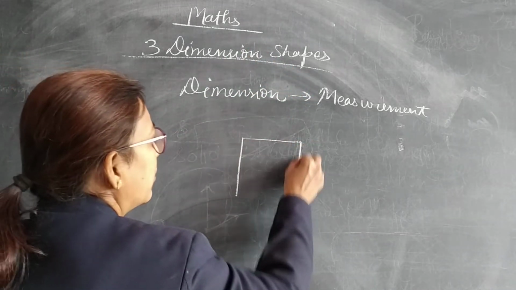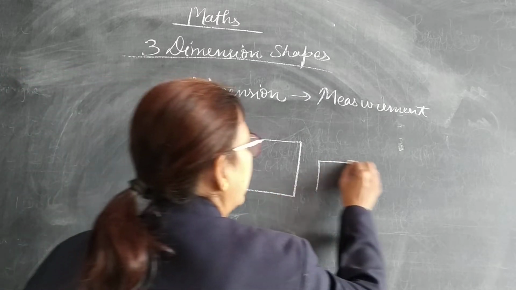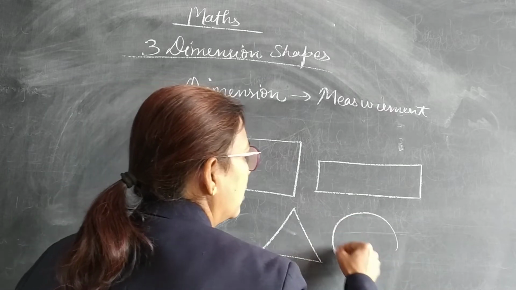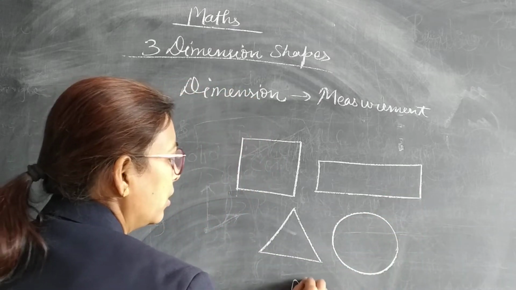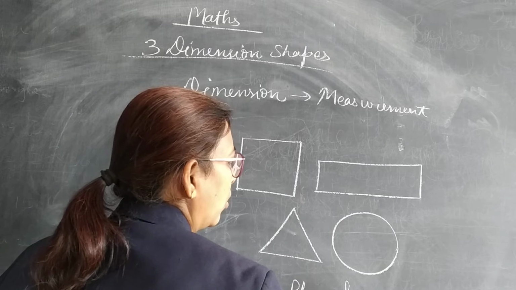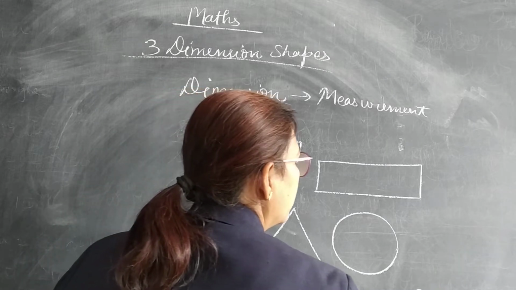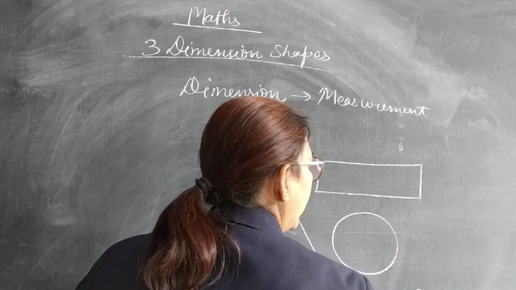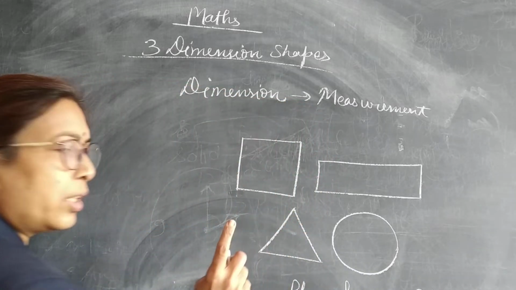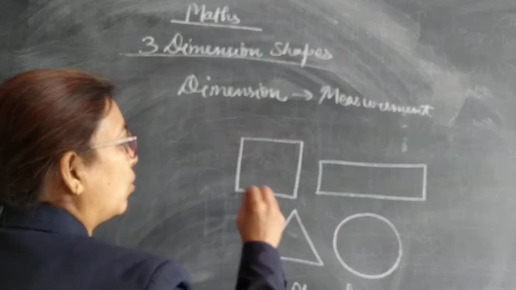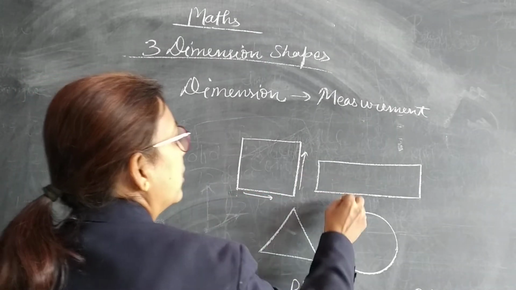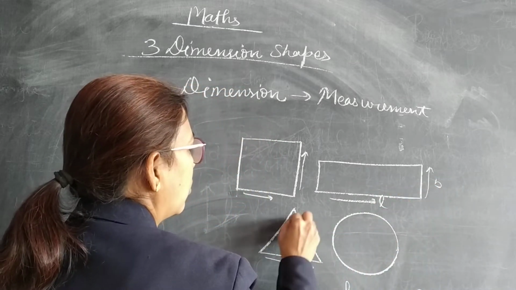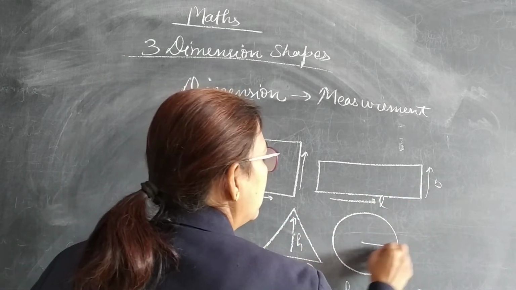You all have studied about square, rectangle, triangle, circle. All these are called the plane figures, and also these are called the two-dimension shapes. Why is it called that? Because we are having only the two dimensions, means measurement of two ones, this side and this side. This is called length, this is called breadth. This is called base, this is called height, and this is called radius.